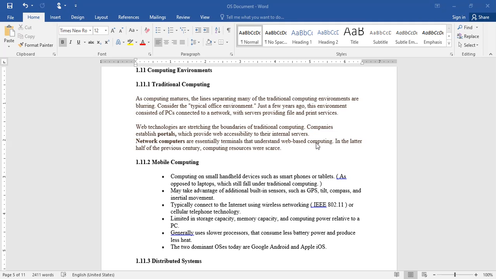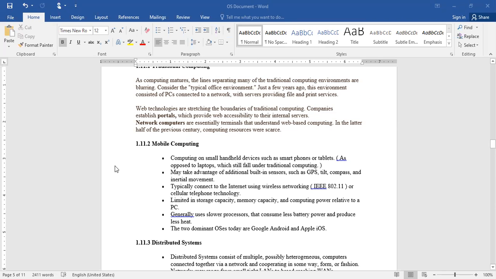So that is the traditional computing. Now we'll see the different categories of computing environments based on their behaviors. The first one is mobile computing. You are all familiar with mobiles, you have a very good experience using them. But how were they developed? Mobile computing means simply a small device such as your smartphone or tablet, as opposed to laptops or personal computers or some other gadgets, right?